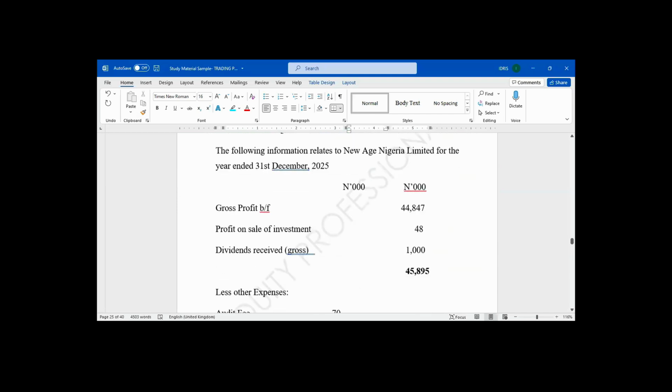Sorry, I have a question. The other time you said donation to ICAN is allowed, but you told us once that if they say donation to ICAN without specifying something, I don't know. That's only the ICAN building fund. Yes, you said that's the only allowable one. What I know is when they say donation to ICAN, they are referring to donation to ICAN building fund. Okay. It is allowed, my brother. Okay. All right. Thank you.